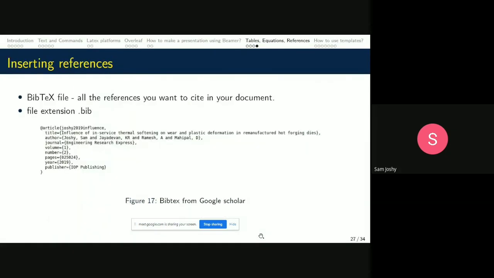Now, if I want to put a reference, we use a bibtex file, for which we will be using the Google Scholar platform, and we can select all those bibtex entries and add them into our reference bib files.